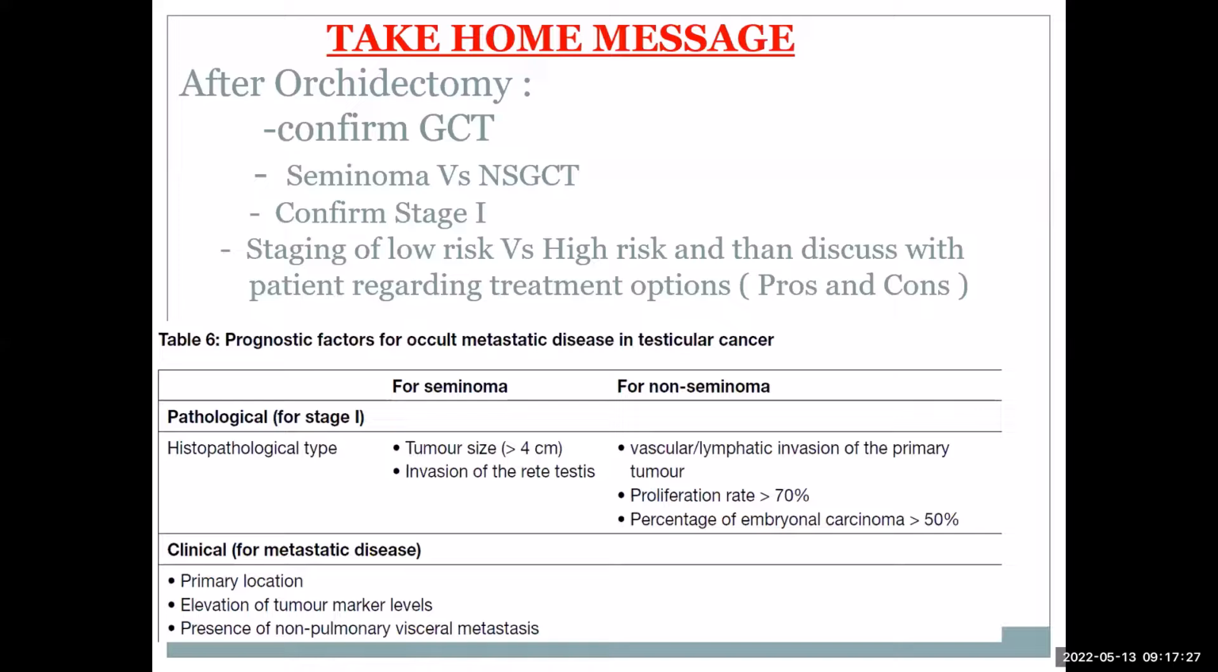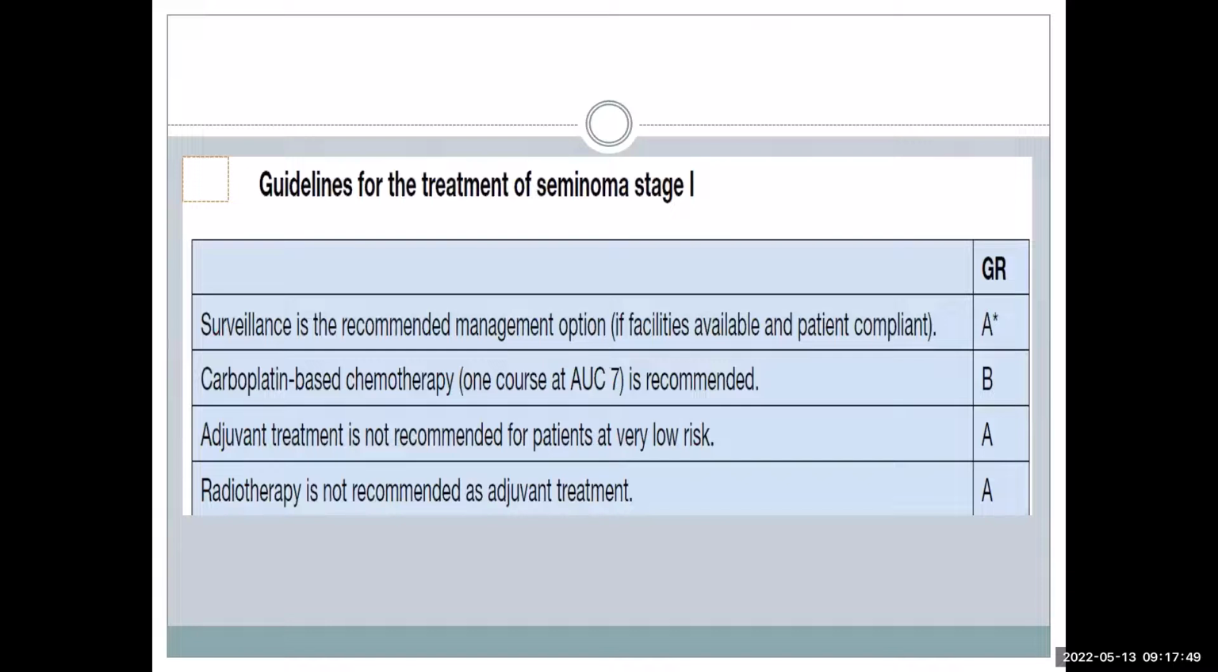For defining low risk versus high risk for seminoma, we take tumor size more than 4 centimeters and invasion of rete testis. For non-seminoma, as I told you, lymphovascular invasion and the embryonal component. So patients of seminoma with these 2 criteria are high risk, and NSGCT with these 2 criteria are at high risk. For stage 1 seminoma, as I told you, surveillance, this is the European urology guideline. Surveillance is the recommended management option if facility is available and the patient is compliant. Even they have given this caveat, which is not there in our scenario. The patient is compliant in general OPD, we all know that.